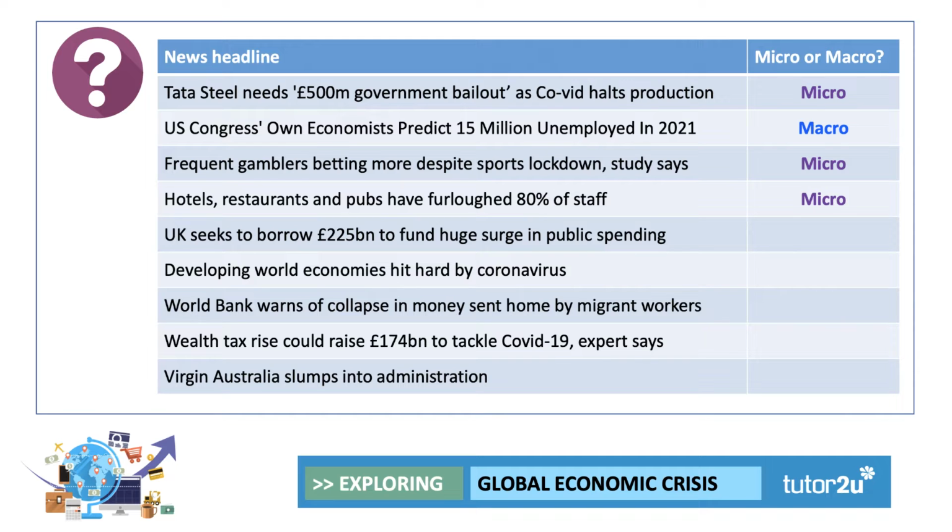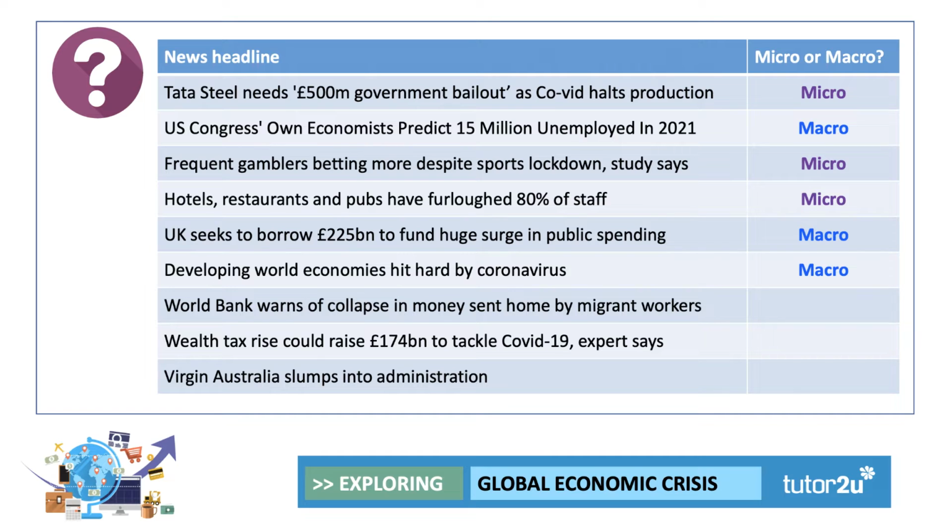Next one. UK seeks to borrow 225 billion to fund a huge surge in public spending. I think that's macro because it's to do with government spending and taxes and the national debt, and those are big macro issues at the moment. Developing world economies hit hard by coronavirus. That is macro, and indeed one of the big macro issues to keep abreast of: the impacts not just on developed, advanced, high-income countries, but also emerging developing countries as well.